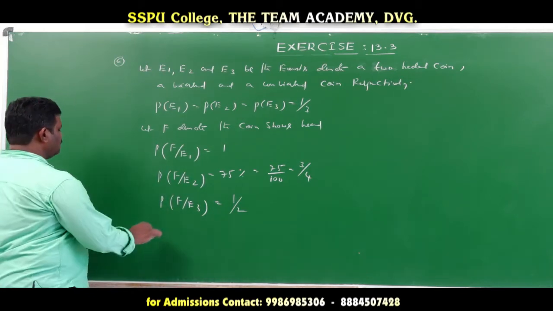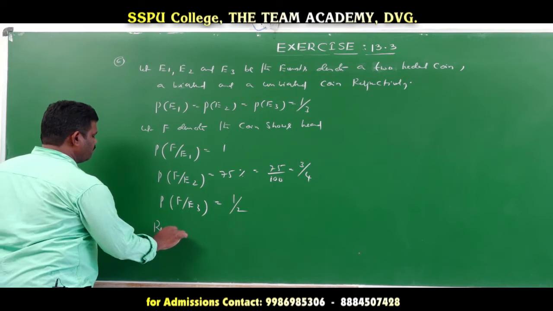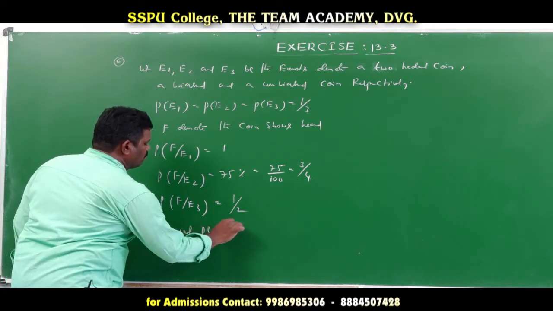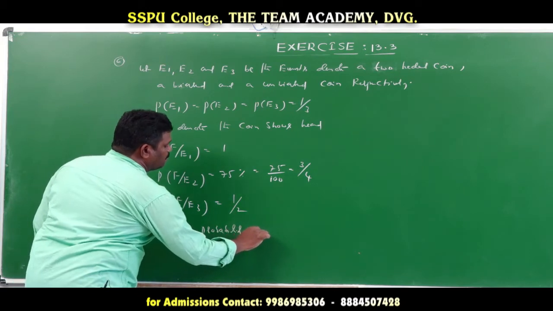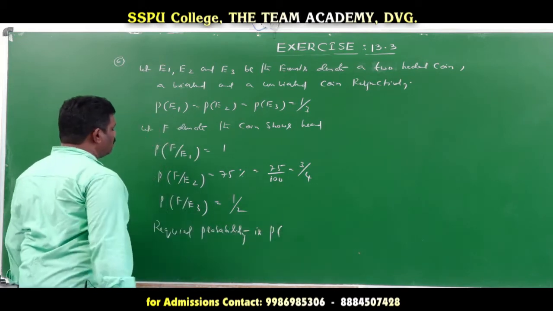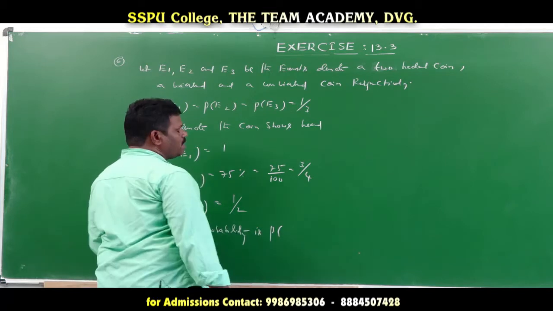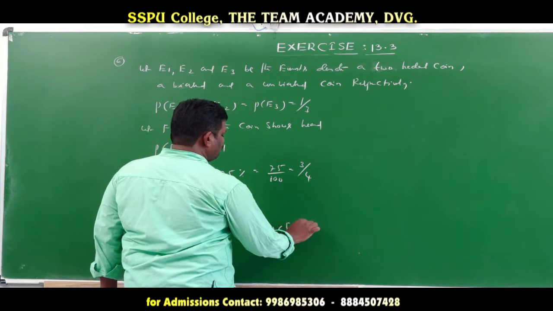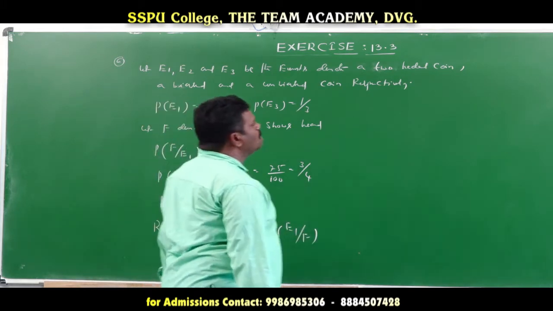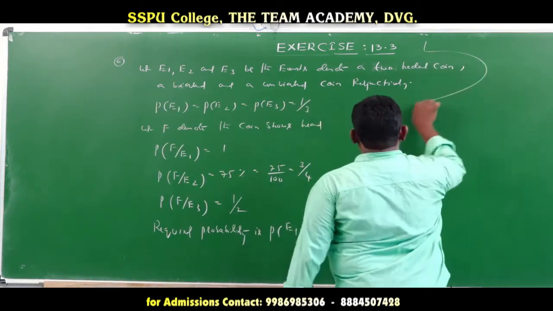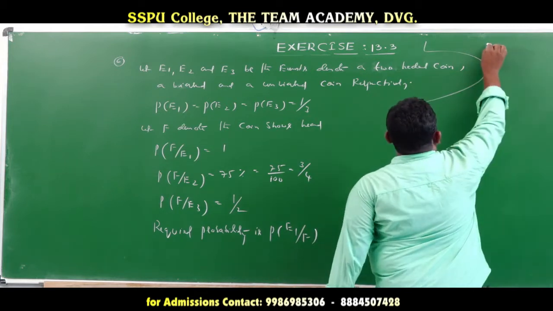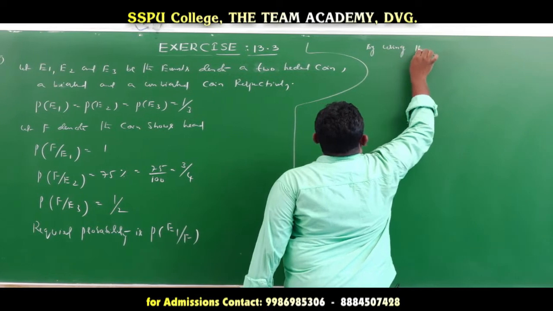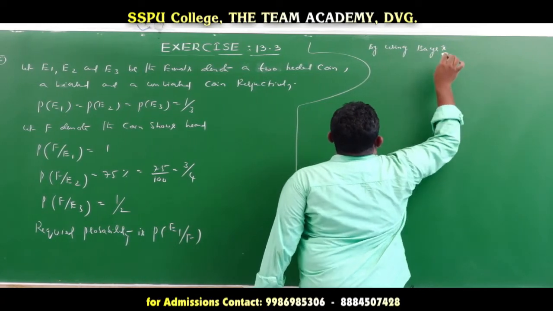Now what we do here is find the required probability. The required probability is for the two-headed coin, which means E1 given F. Now we do this by using Bayes theorem.